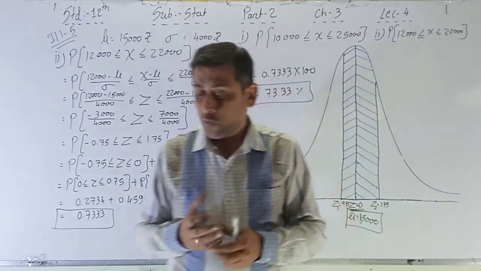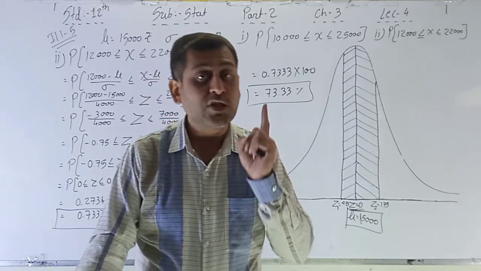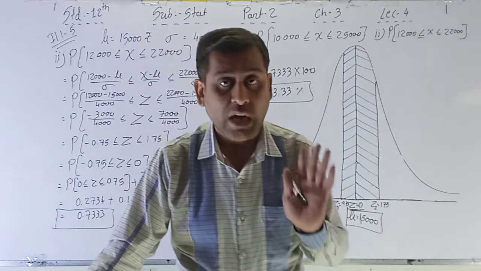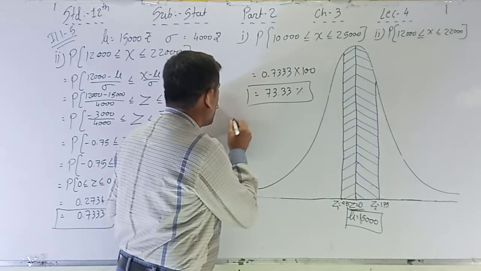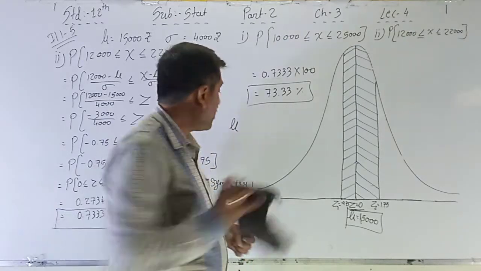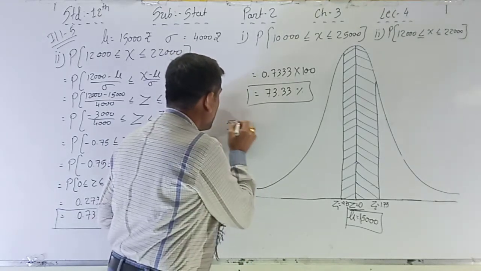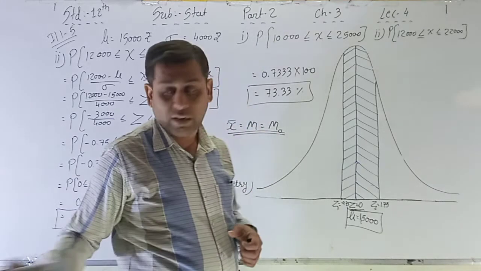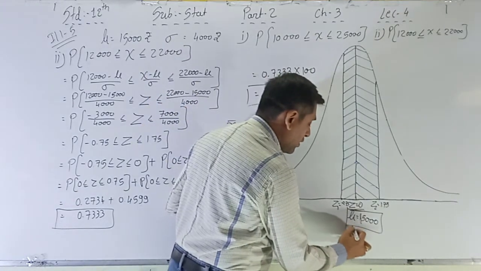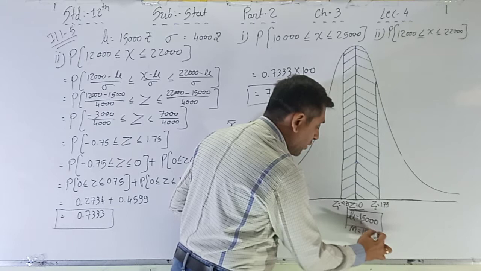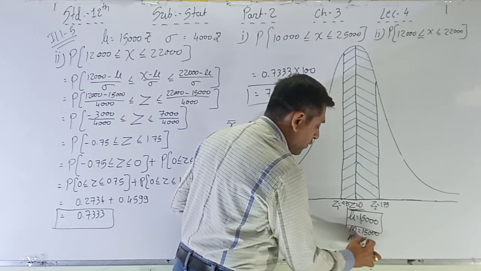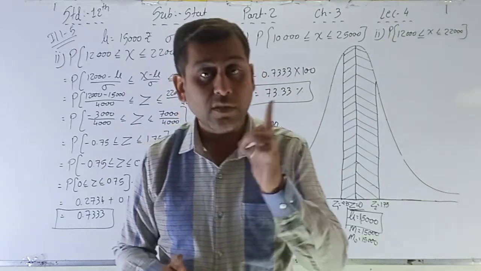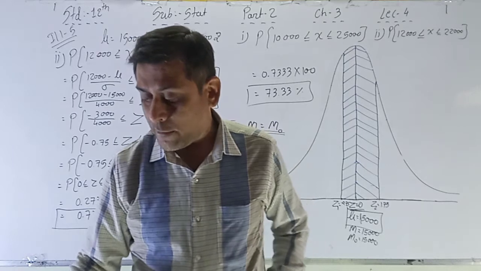Okay, next point, fourth point. For the normal distribution, the values of mean, median and mode are the same. I told you just now that mean is equal to median is equal to mode. All the values in the normal distribution are equal. So here you can say mean is 15,000 as well as mode is also 15,000. Mean, median, mode, all the values in the normal distribution are the same. So mu is equal to M is equal to Mo.